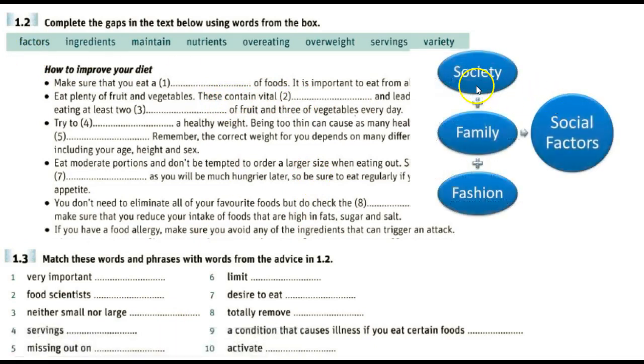If you know that society and family and fashion are social factors, for example, you probably know the meaning of the word social. If you don't know the meaning of the word factors, you can look at the examples, and as we explained before, you can sometimes guess the meaning of the word from the examples. So social factors here, and the meaning of the word factors is going to be influences or even reasons.